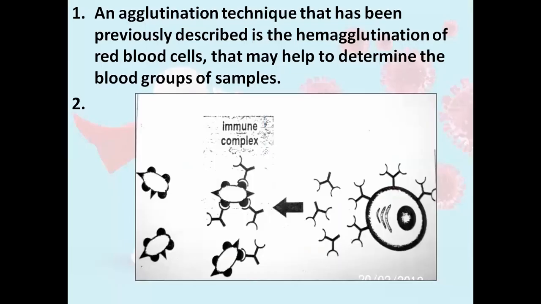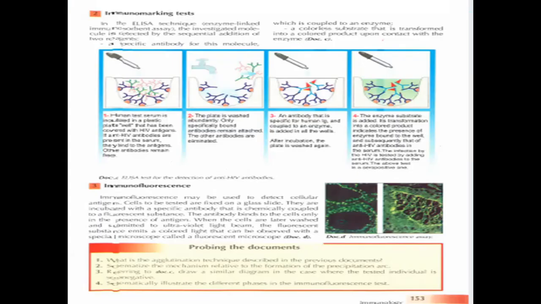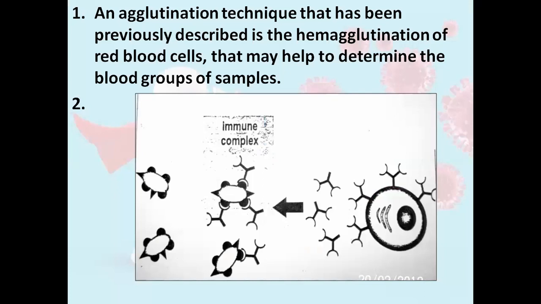The agglutination technique that was previously described is the agglutination of red blood cells, hemagglutination, which may help to determine the blood groups of the samples. Two, schematize the formation of the precipitation arc. The binding of the antigen to the antibody leads to the formation of the precipitation arc.